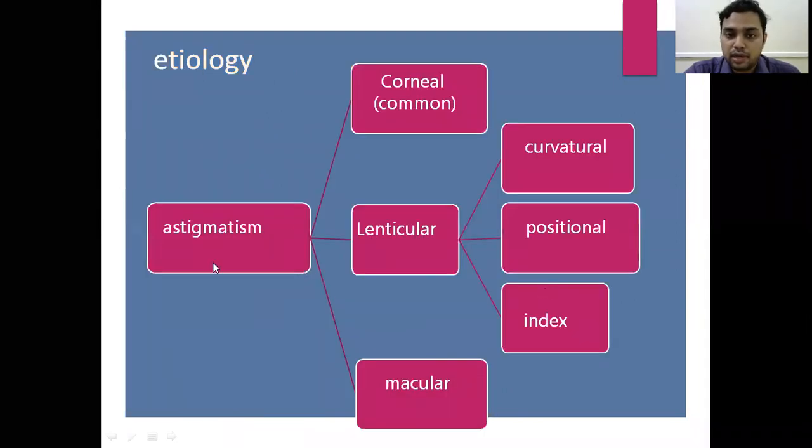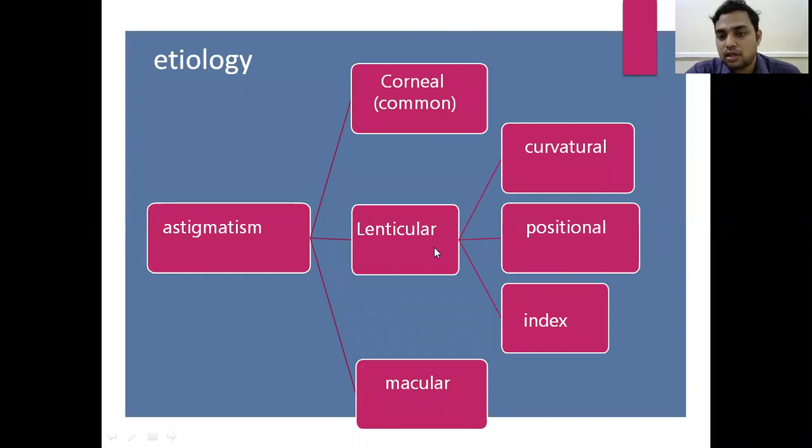So this is astigmatism. Corneal astigmatism is the most common form. Corneal pathology is where we see unequal curvature of the cornea, and lenticular causes are due to unequal curvatures, abnormal position of the lens, that is tilting or decentration, and due to the variable refractive index in the lens. And retinal causes are due to the oblique placement of the macula. So this is the etiology of astigmatism.